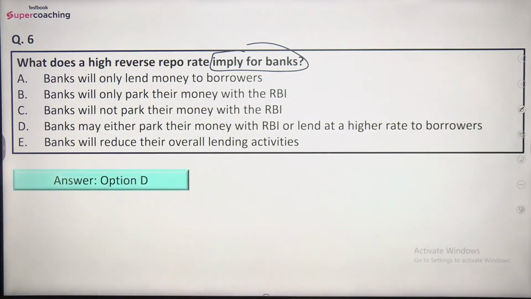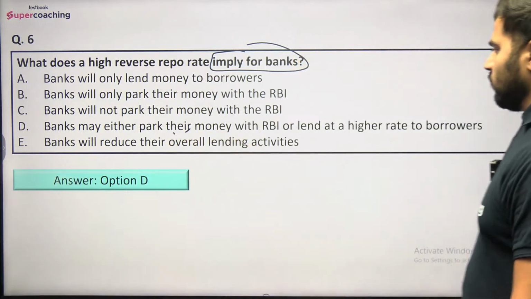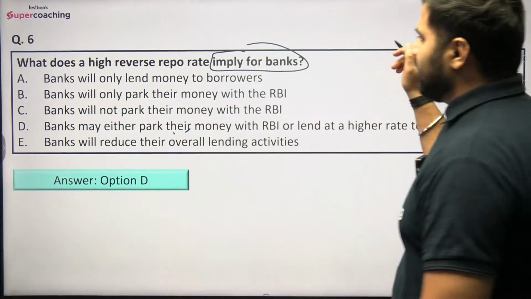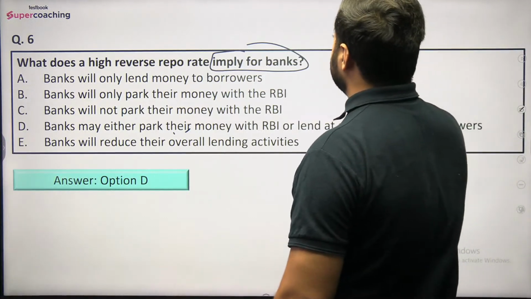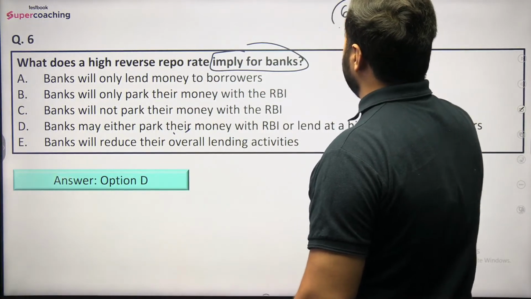So right answer would be option number D here, that is banks may either park their money with the Reserve Bank of India or lend at a higher rate to borrowers. ठीक है, अगर यहाँ पे मान लीजिए रिवर्स रेपो रेट हाई है, for example रिवर्स रेपो रेट is 6%, I am just taking an example, ठीक है, तो यहाँ पे